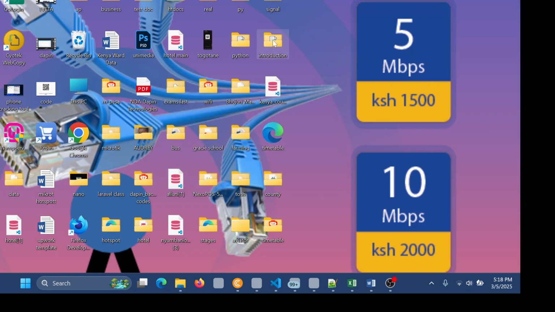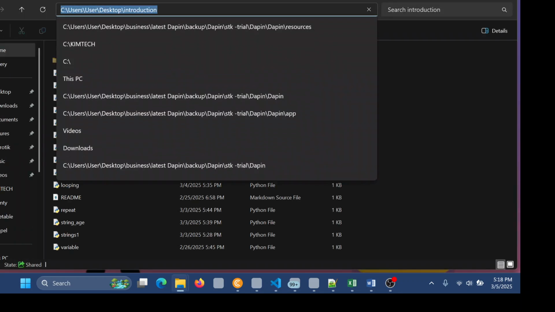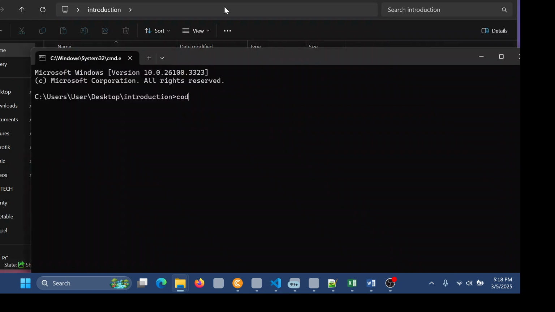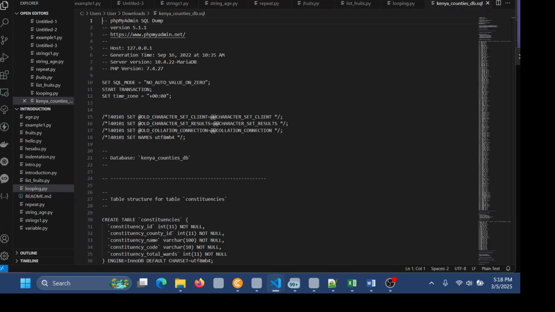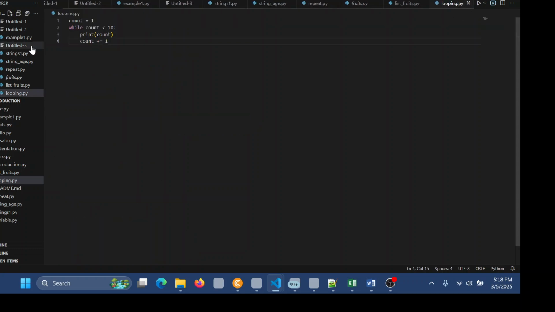So let me start. This is the file that we have been working with. If I'm not wrong, yeah, it is this one. The folder, not the file. So let me start VS Code.